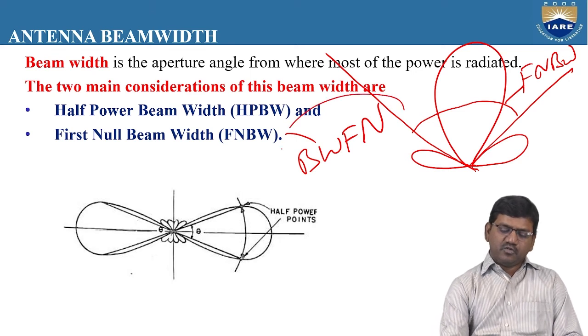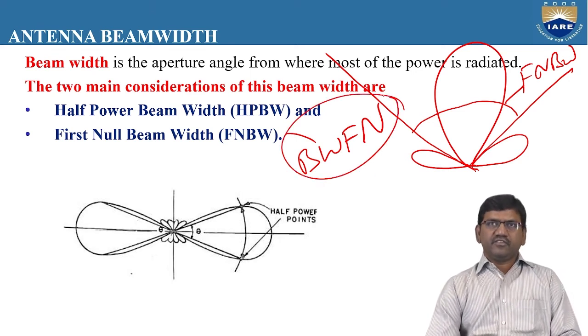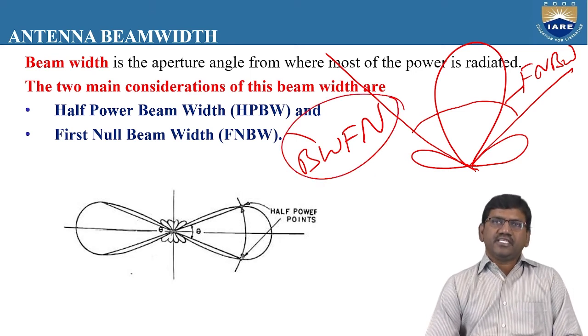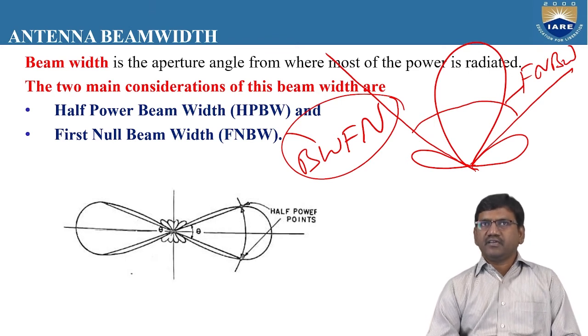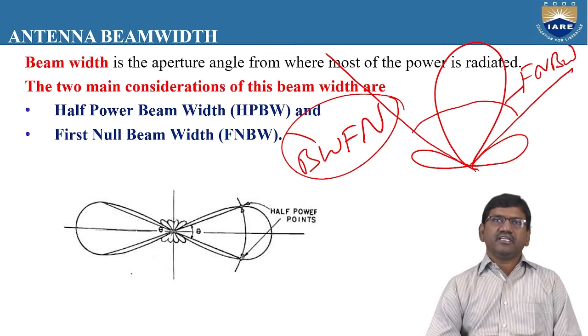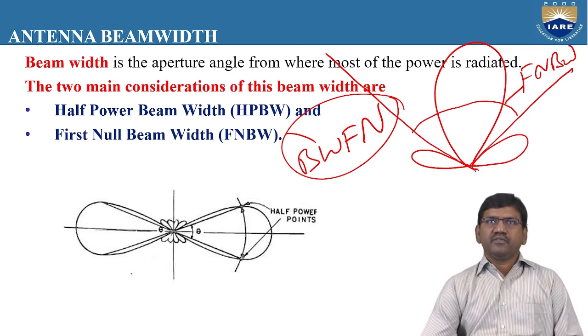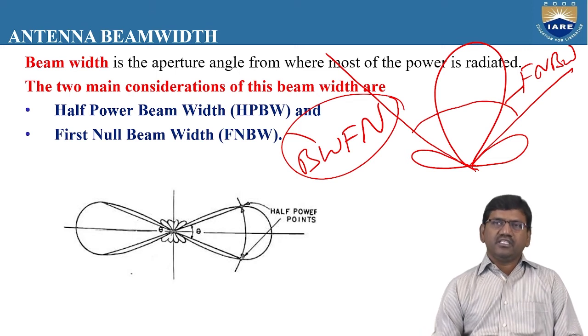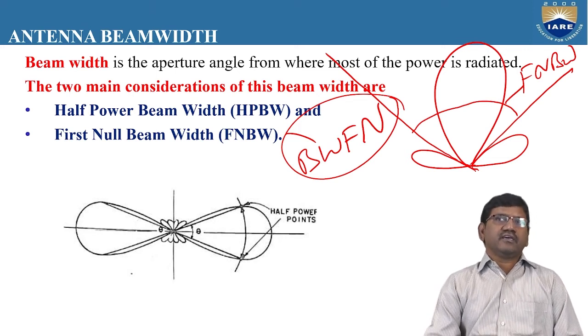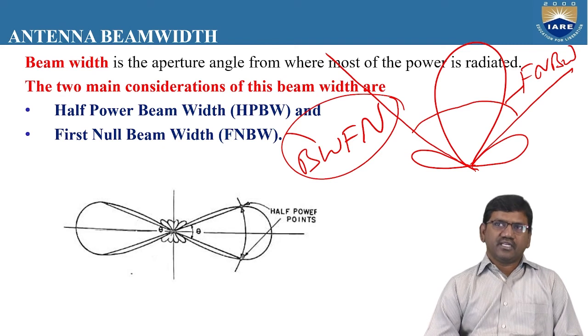So these are another 2 parameters which we need to find out whenever we design an antenna. Whenever we design an antenna, we need to calculate the gain, directivity, effective length, effective area, and at the same time the half power beam width and also the beam width between the first nulls. All these are the parameters which will decide the performance of the antenna. So we need to check the performance of the antenna before we use that antenna for a particular application.